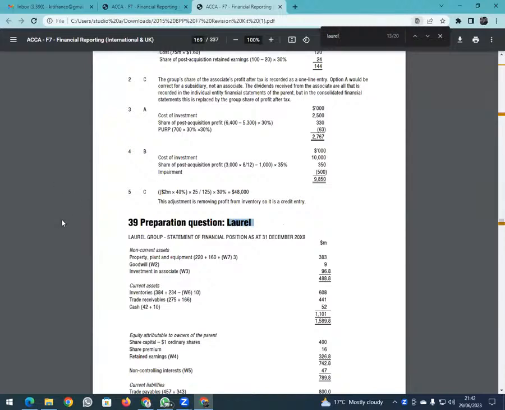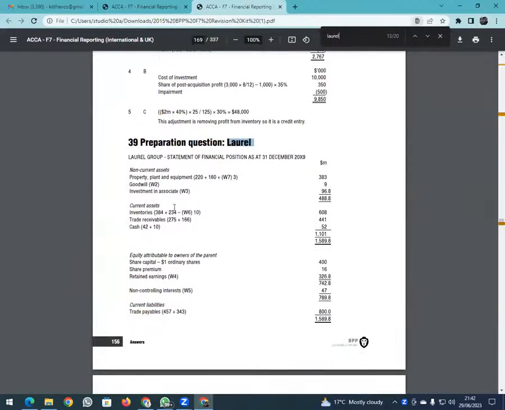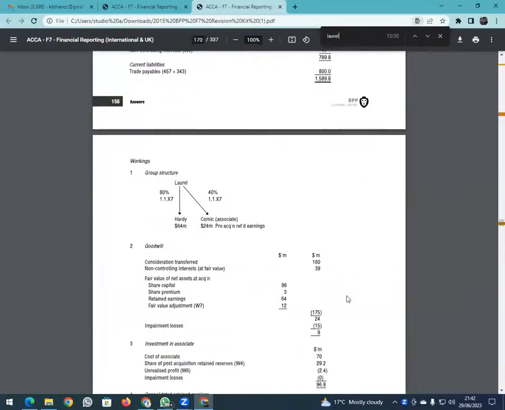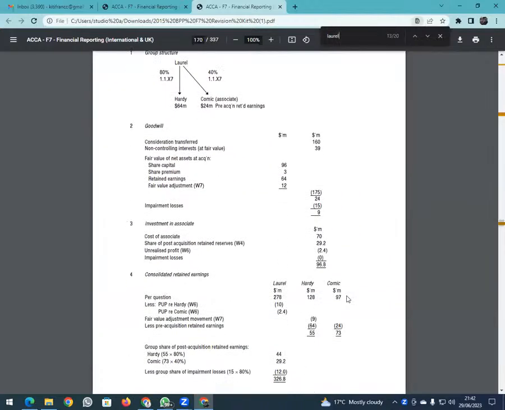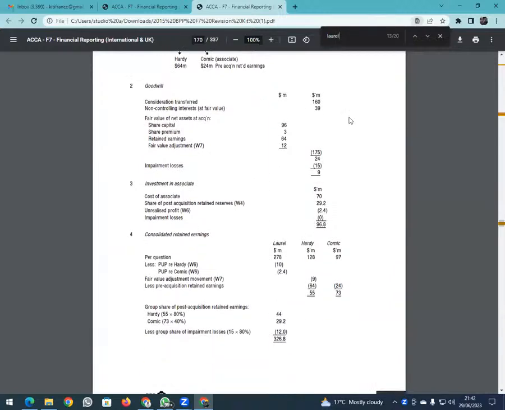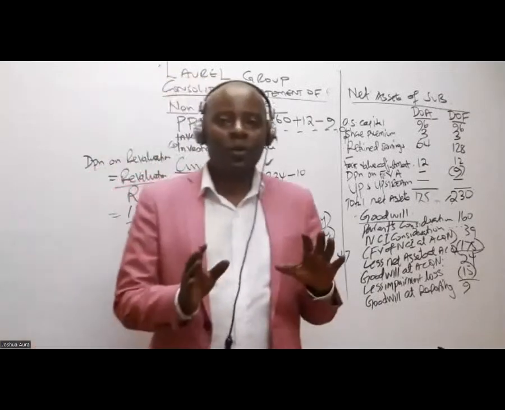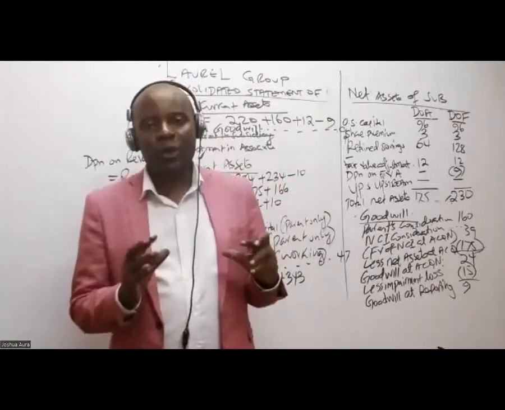So you can see goodwill, they are getting 9. If you look at non-controlling interest, they are getting 47. Quite interesting. The only thing is they use a very old method to do these workings. We need to be direct. Fortunately for me, I'm very lucky. I work for a company which provides group consolidation software.